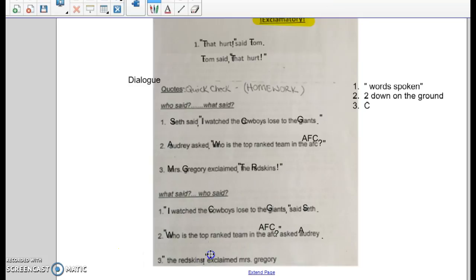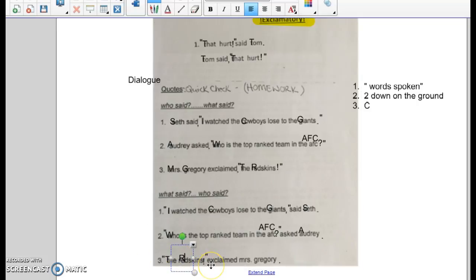Make sure you can tell the exclamation mark, then the quotes. Exclaimed Mrs. Gregory. We need our second one down on the ground. So this is a statement telling us what I exclaimed. Capitalization. Capitalize the T because it's the beginning of both sentences. Capitalize the R in Redskins, the all-important team.